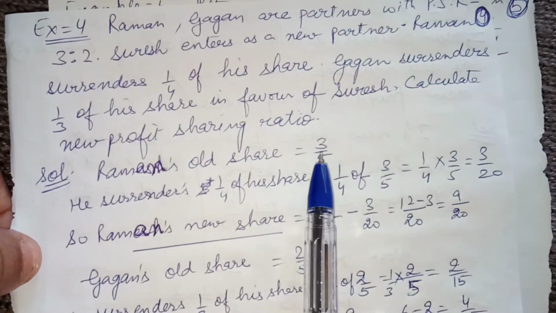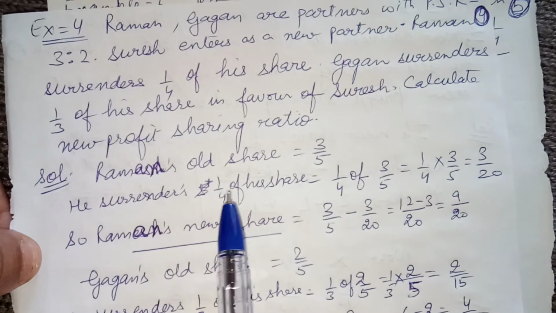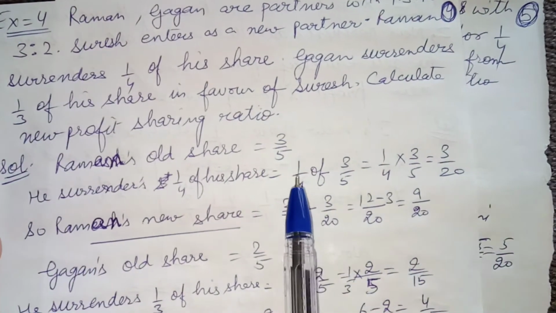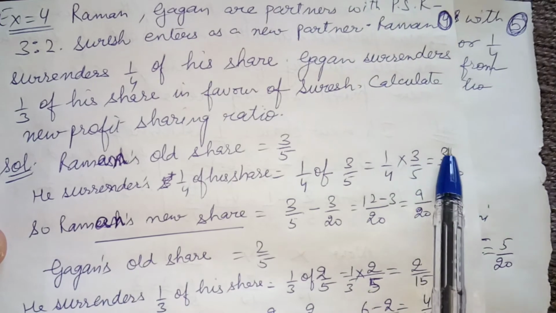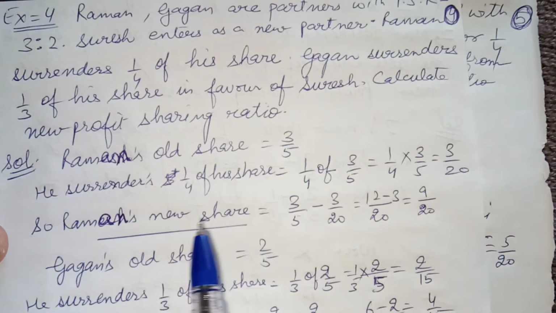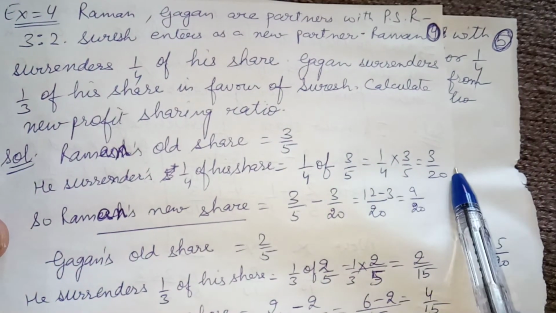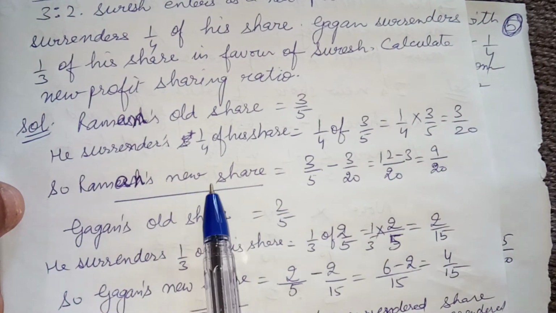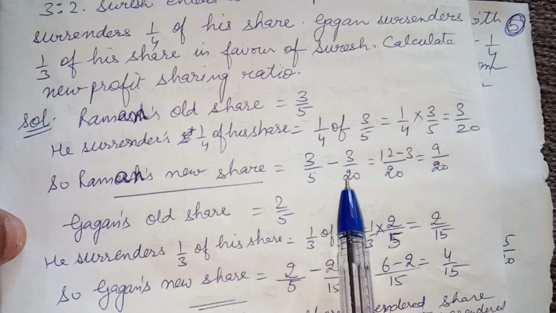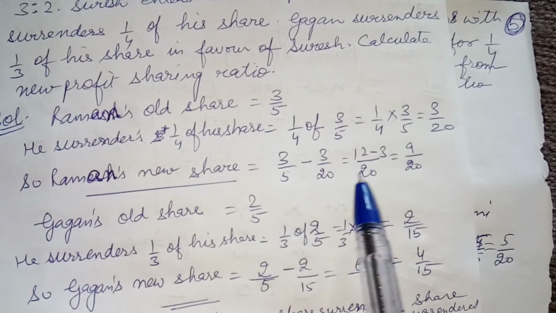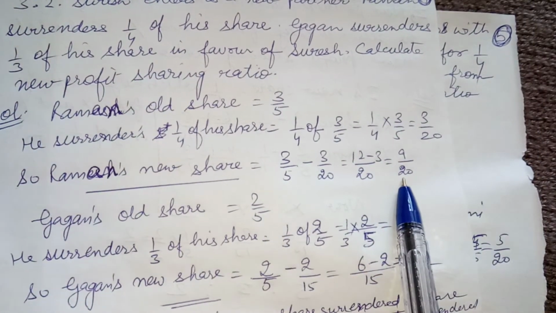Raman's old share is 3 by 5. He surrendered one fourth of his share. That means one fourth of 3 by 5, one fourth into 3 by 5, that means 3 by 20. So he gives out this share. Now Raman's new share will be old share minus what he gives out. His new share comes out as 9 by 20.